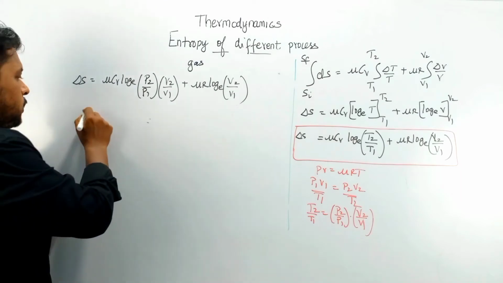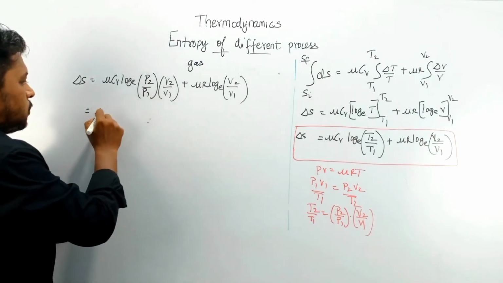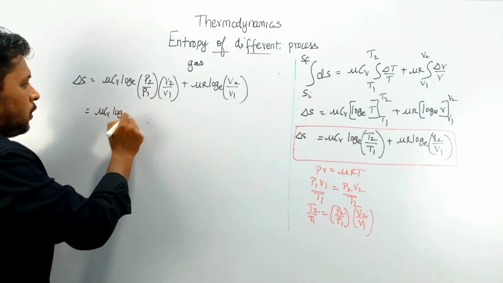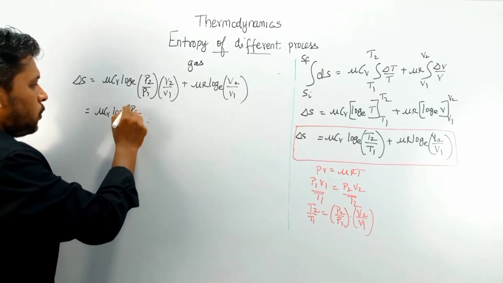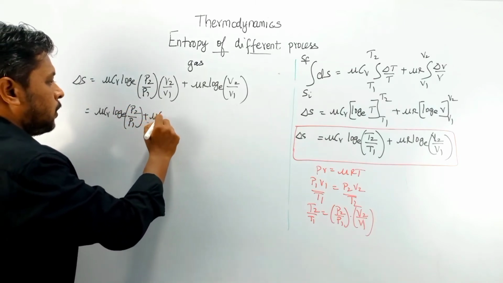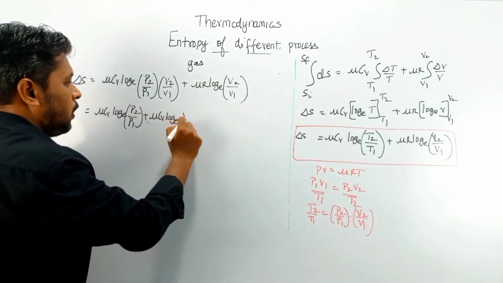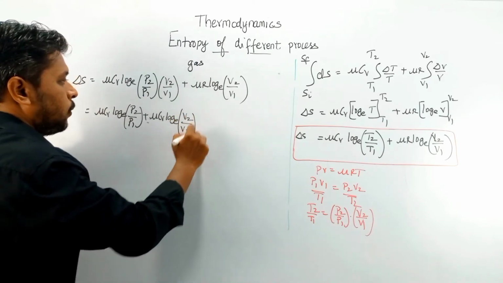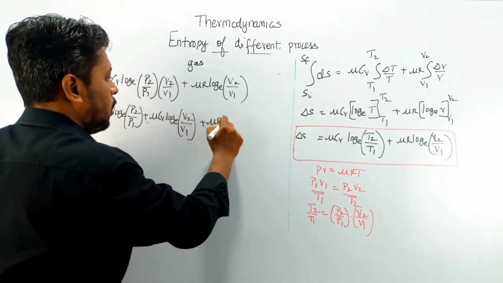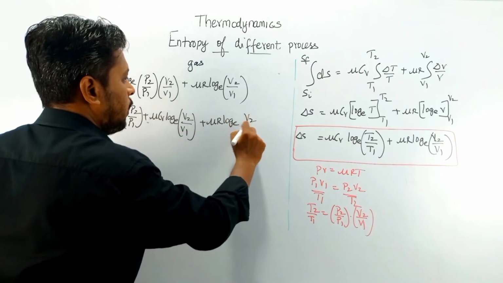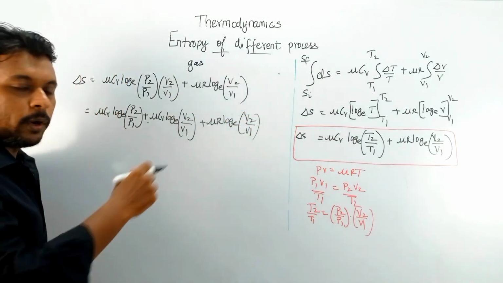Okay, so now see that I'm going to separate this equation. So mu Cv log e of P2 by P1 plus mu Cv log e of V2 by V1 plus mu R log e of V2 by V1.